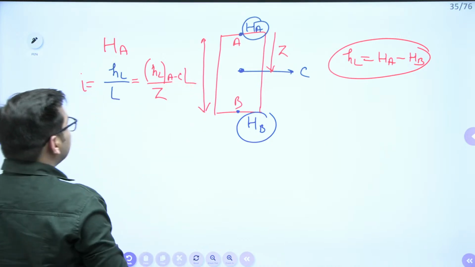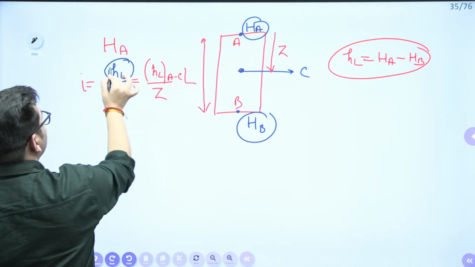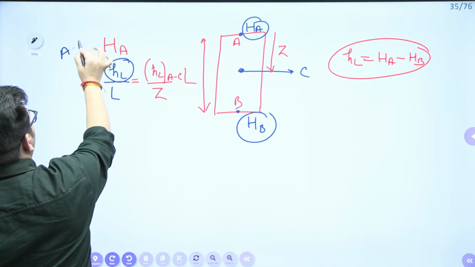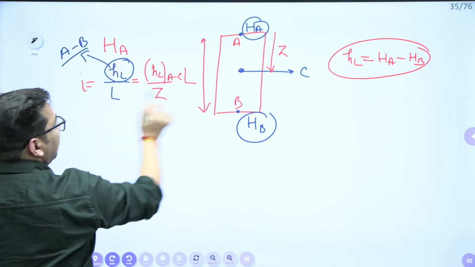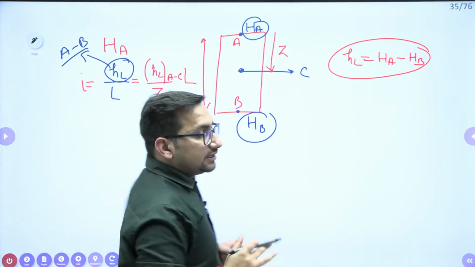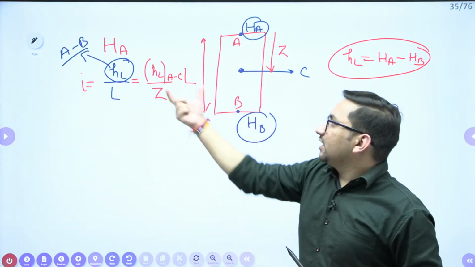From A to C. This was the head loss from A to B. That's why we have taken the length from A to B. Now if I am taking the length from A to C, I can say it will give me the head loss from A to C.